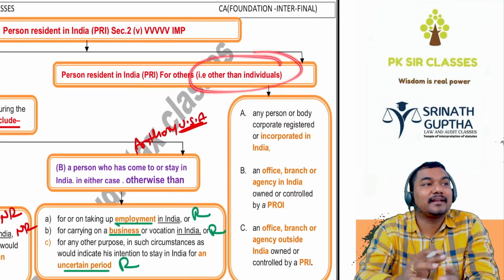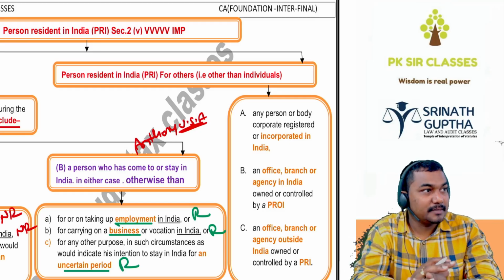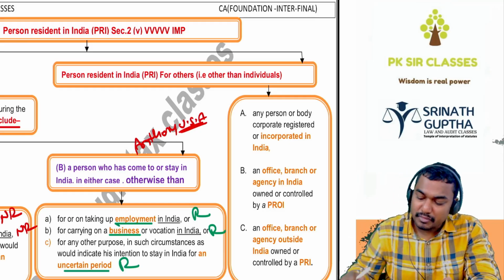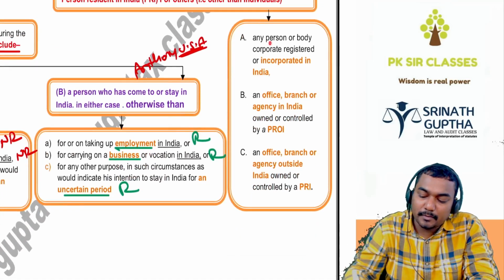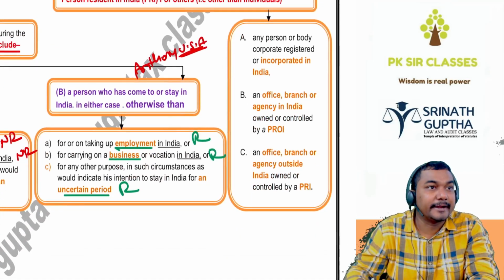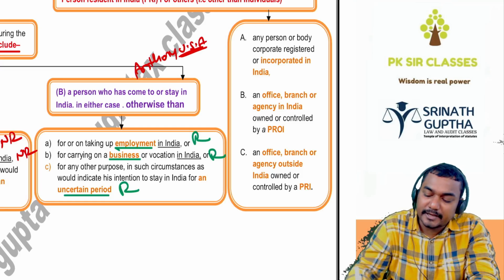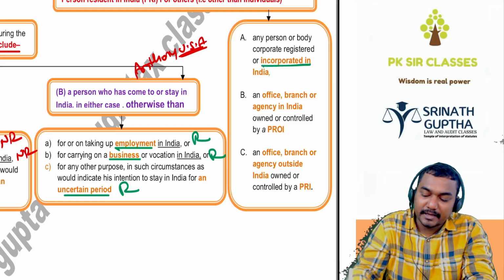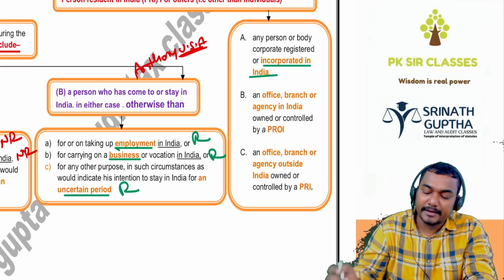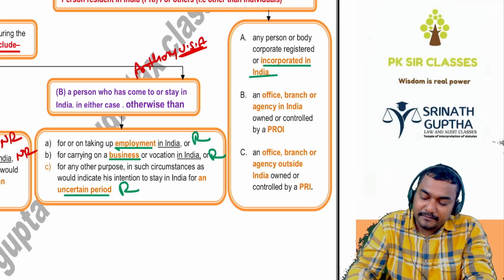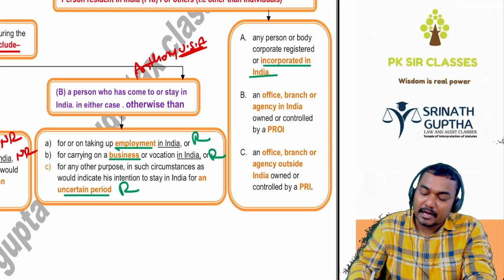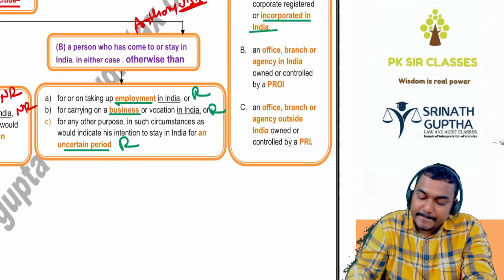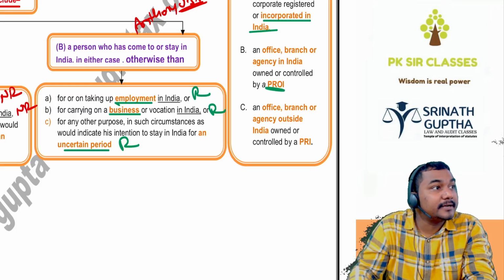Other than the natural person, if it is an artificial person, when is he said to be resident? Any person or body corporate registered in India. If a company is registered in India, he is a person resident in India. Or a branch, office, or agency in India controlled by a person resident outside India.